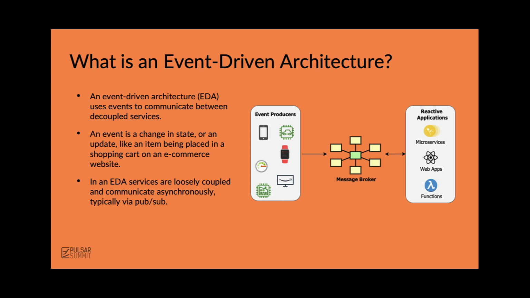Another architectural distinction between an event-driven architecture and other traditional architectures is the fact that everything is based on events. An event represents a change in state within the application itself, or something that has occurred within the system, such as an item being placed into a shopping cart, an order being placed, a shipment being fulfilled and dispatched, etc. So the event producers publish these messages to the message broker, and then various applications subscribe to the message broker and react to these events as they come in real time.